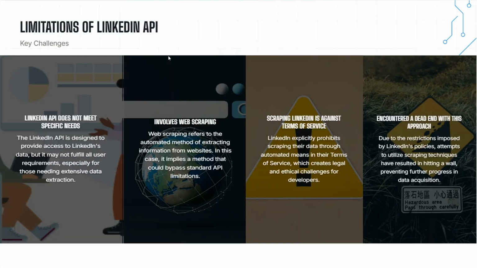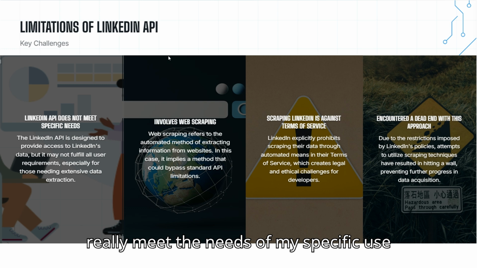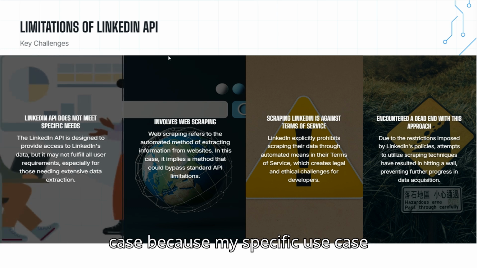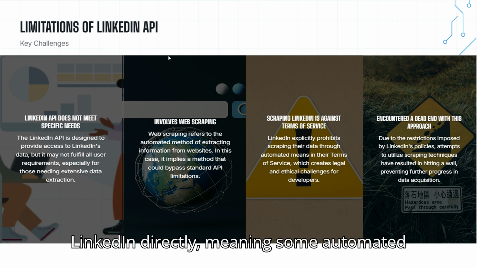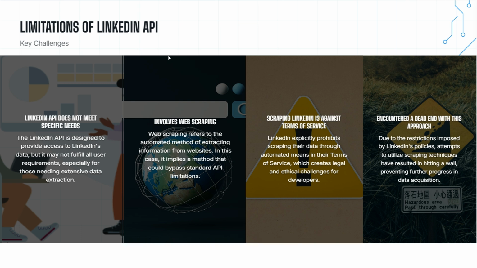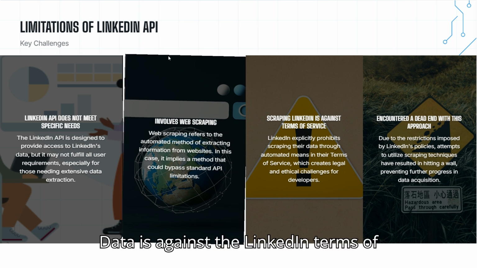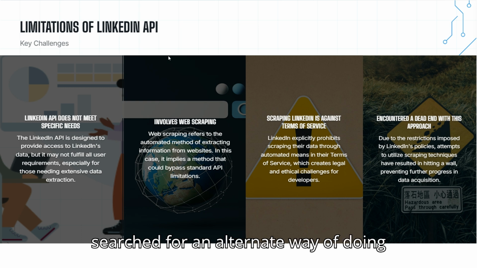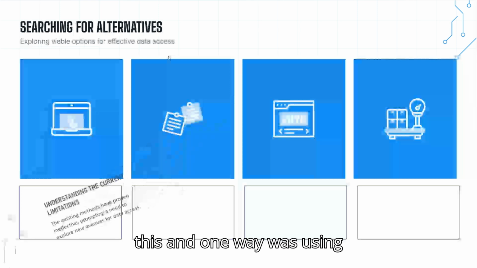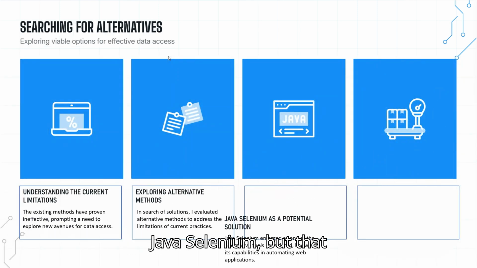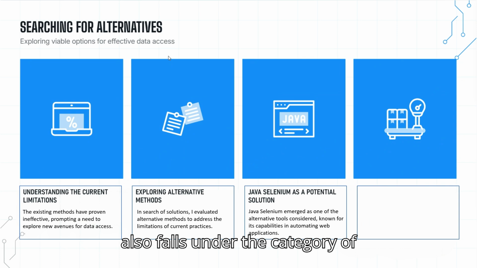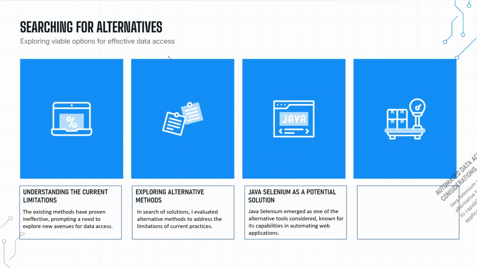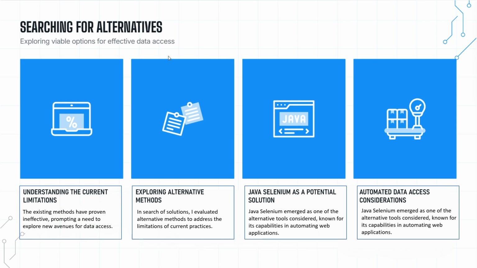Also, I found out that the LinkedIn API won't really meet the needs of my specific use case because my use case involves web scraping. Scraping LinkedIn directly, meaning some automated means of accessing their website's data, is against the LinkedIn terms of service. So I had actually hit a wall with this approach. Since nothing could be done this way, I searched for an alternate way of doing this. And one way was using Java Selenium. But that also falls under the category of automated means of accessing data.